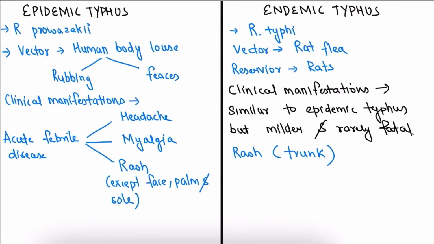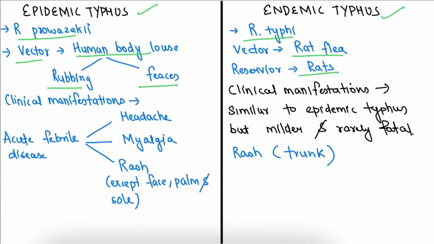Now let's focus on epidemic typhus and endemic typhus. As we know that the epidemic typhus is caused by Rickettsia prowazekii, whereas the endemic typhus is caused by Rickettsia typhi. The vector here is human body lice, and the vector here is rat flea, and the human body lice transmits the Rickettsia prowazekii by rubbing or by the feces, and the reservoir in endemic typhus is rats.